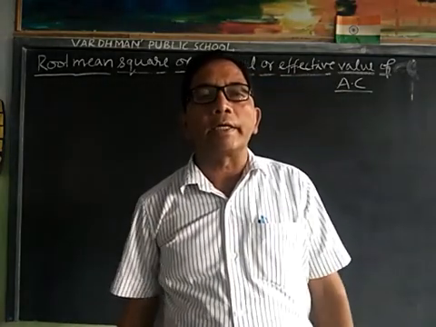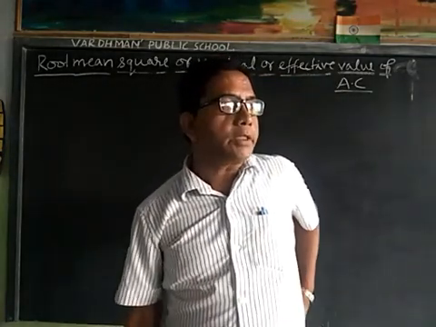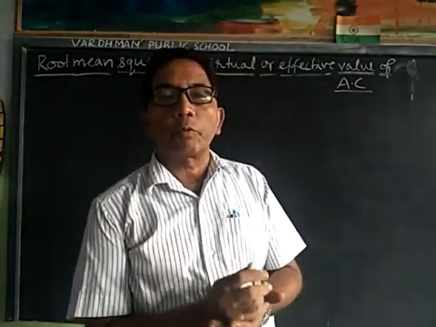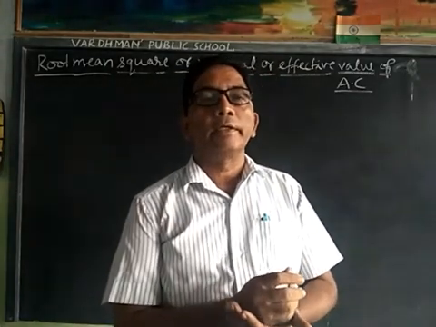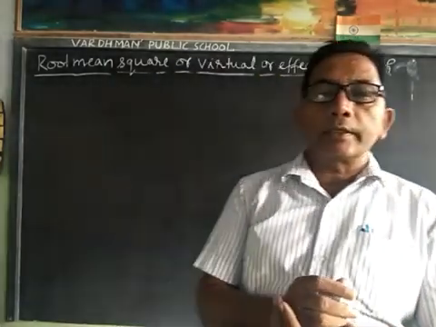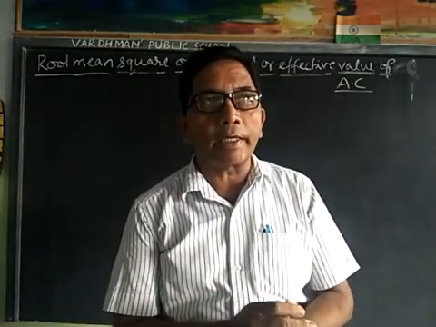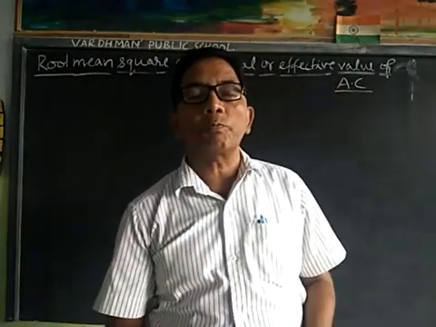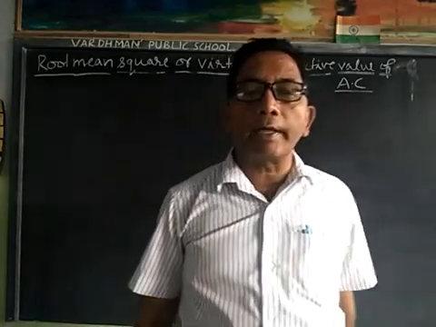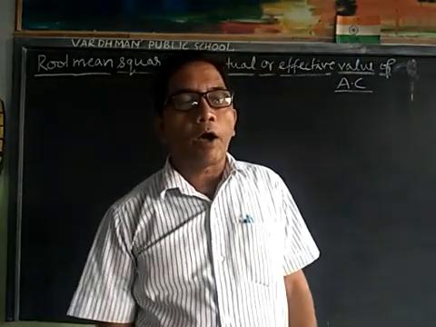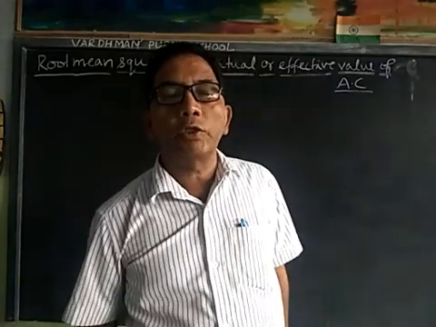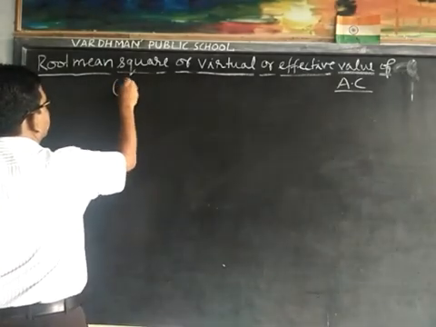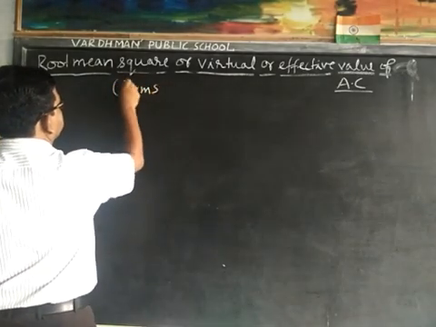What is the root mean square value of AC? That value of direct current which produces the same heating effect in a given resistor as is produced by the given alternating current when passed for the same time. It is denoted by I RMS,